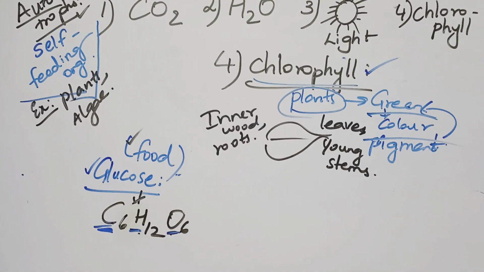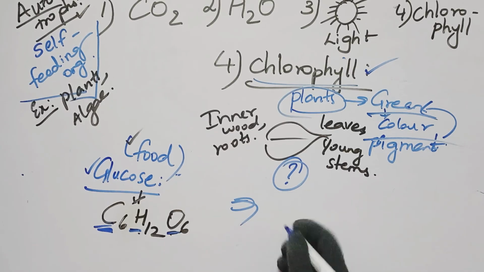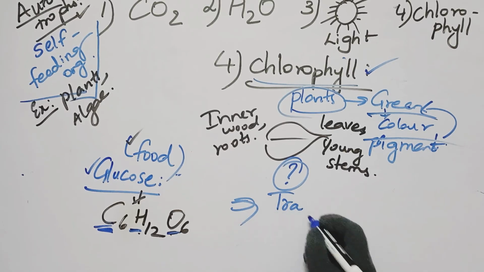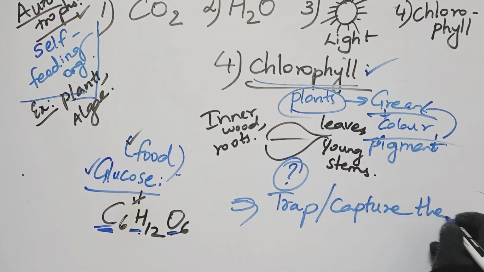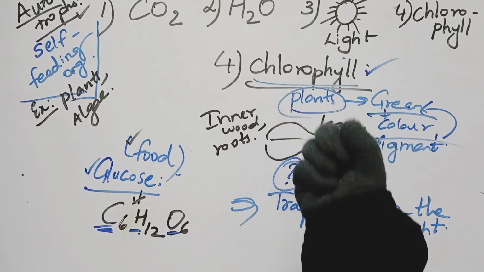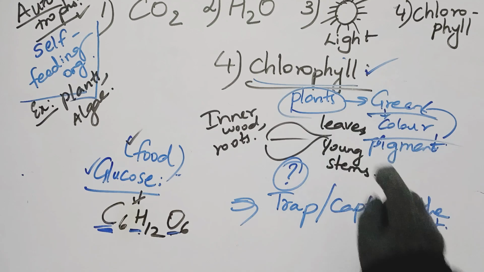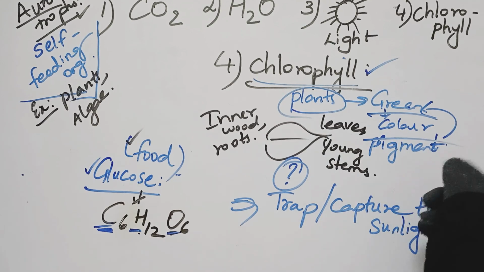Okay, so now let us understand the role of this chlorophyll. Why is it important? This chlorophyll is very important because it is going to trap or capture the sunlight. Whatever sunlight the sun is giving, who is catching that into the plant body, who is absorbing that? Chlorophyll is doing that work of absorber, trapping the sunlight for the process of photosynthesis. Hope it is clear, children.